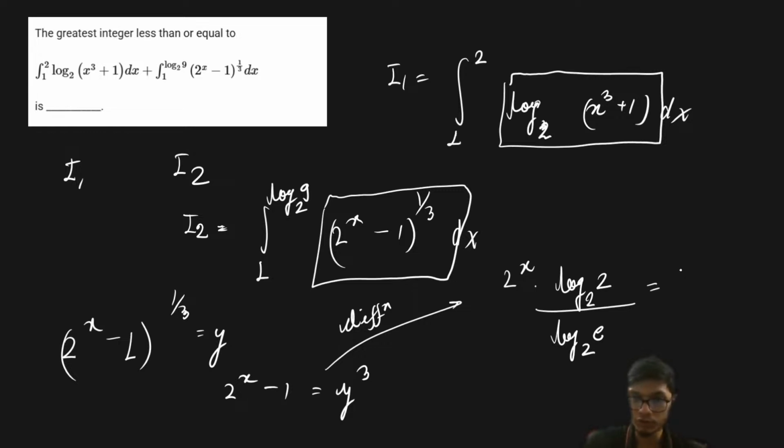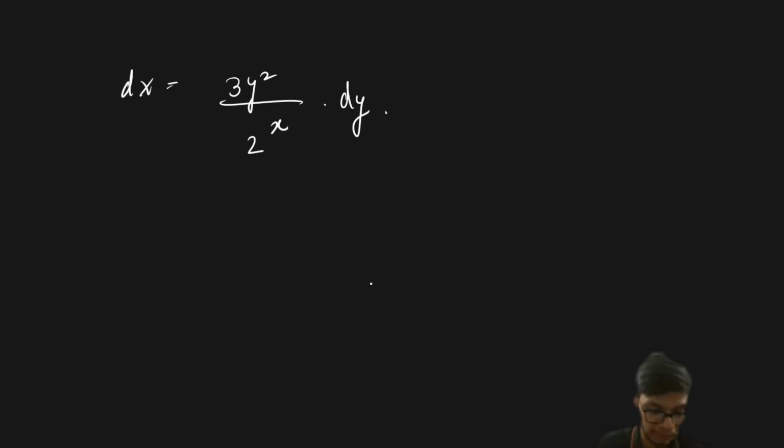And then it equals 3y square dy upon dx. If I simplify it further, I get dx is equal to 3y square divided by 2 to the power x into dy, right?